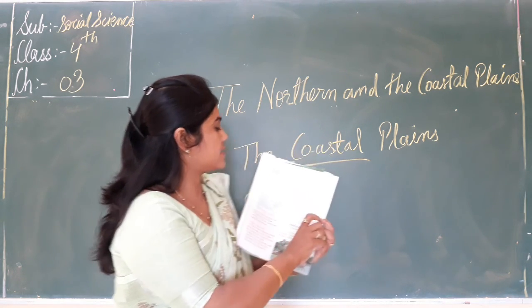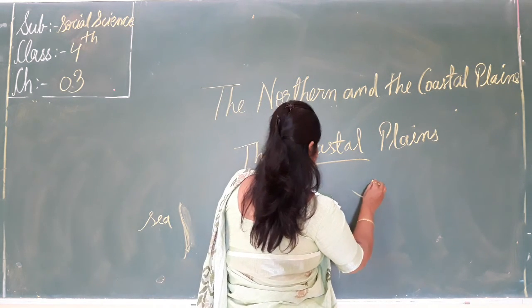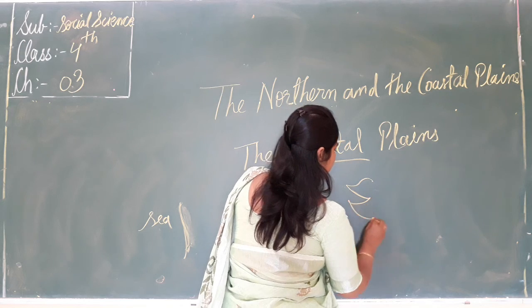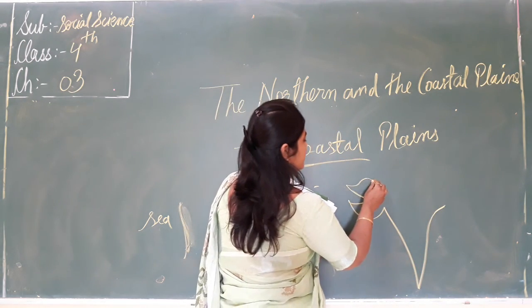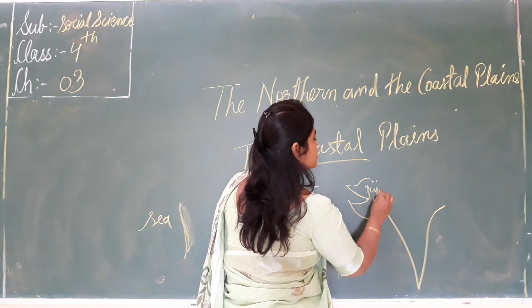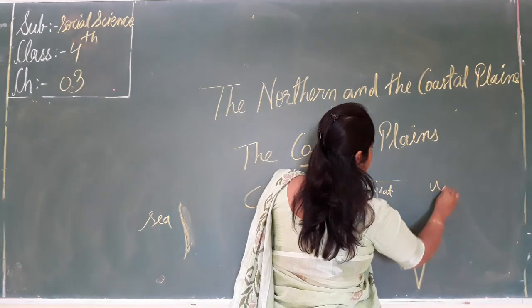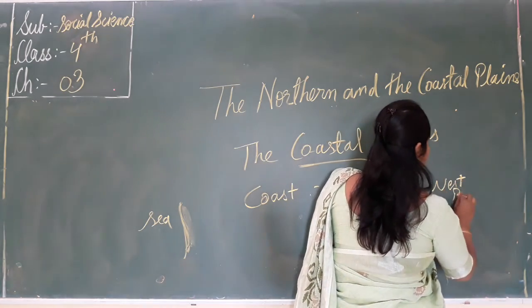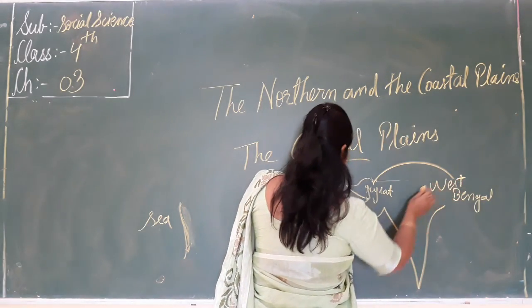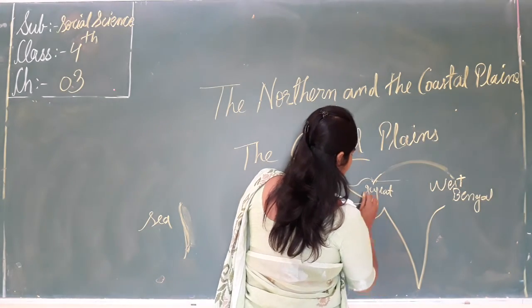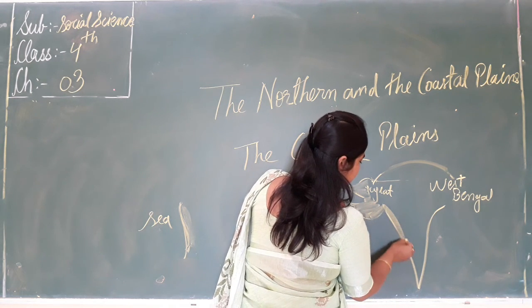So these plains stretch, look at the map, from Gujarat to West Bengal in the east.